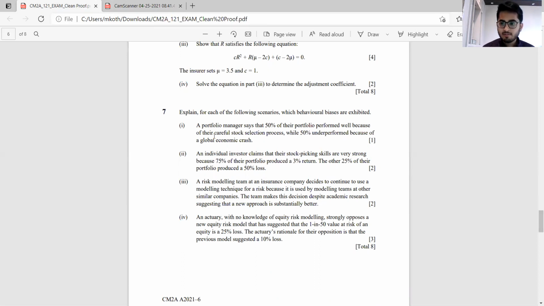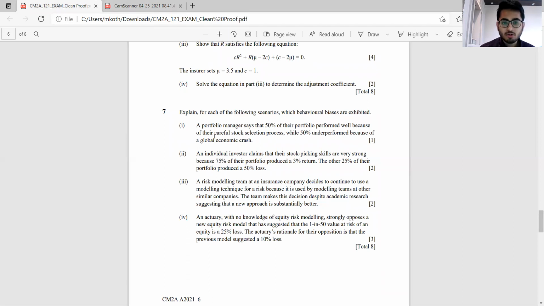First one is the self-serving bias. One could refer to the material to understand what is happening. The explanation is that the manager is crediting good performance to his or her ability, but blaming external factors or forces for poor performance or negative results.